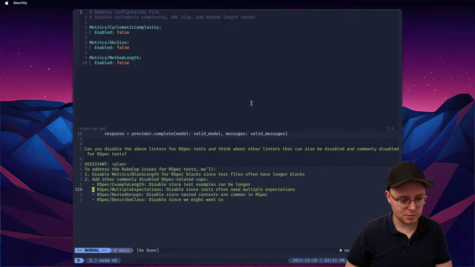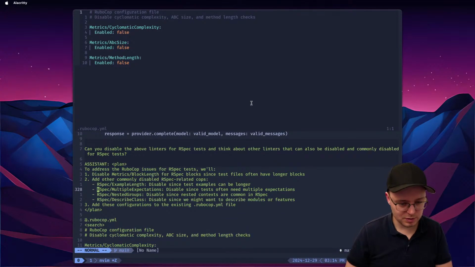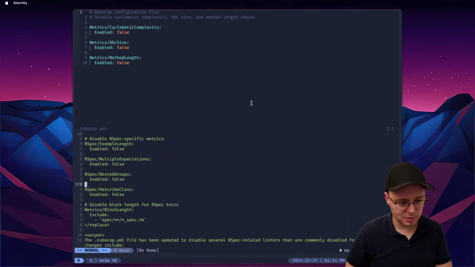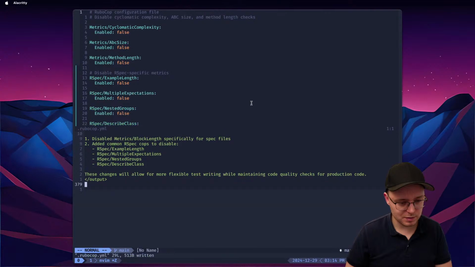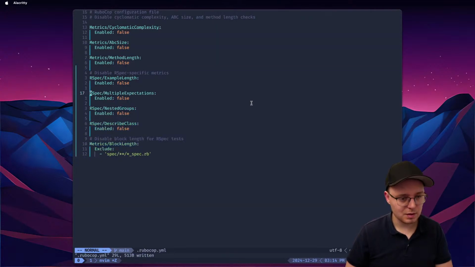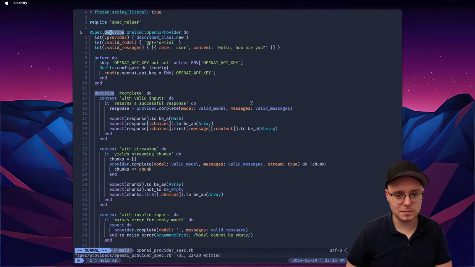So I'll just go to address example length, multiple expectations, nested groups, description. I'm not sure if I want those, but we can always fix it later. RSpec specific metrics: example length, multiple expectations, nested groups, scale class. Yeah, that's fine by me.